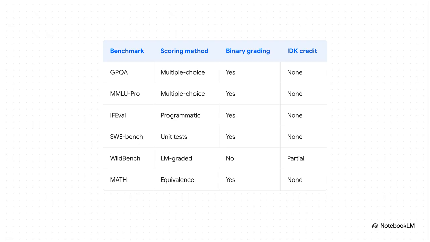This table, pulled from the paper, lists some of the biggest, most important benchmarks that we use to decide which AI is best. Just scan down that binary grading column. What do you see? Yes, yes, yes. Pretty much all of them use this system. They all effectively punish a model for having the humility to say, I don't know. The paper calls this an epidemic of penalizing uncertainty, and that just nails it.